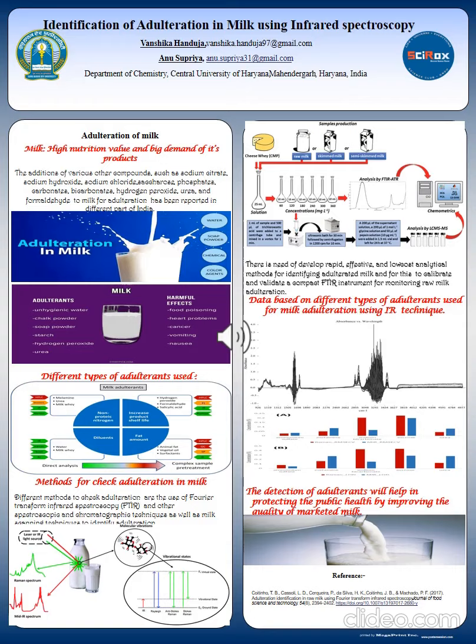The methods that I mentioned earlier, like FTIR and other spectroscopic and chromatographic techniques, help to check adulteration of the milk. There is a need to develop rapid, effective and low-cost analytical methods for identifying adulterated milk, and for this we aim to calibrate and validate a compact FTIR instrument for monitoring raw milk adulteration. The detection of adulterants will help in protecting public health by improving the quality of marketed milk.